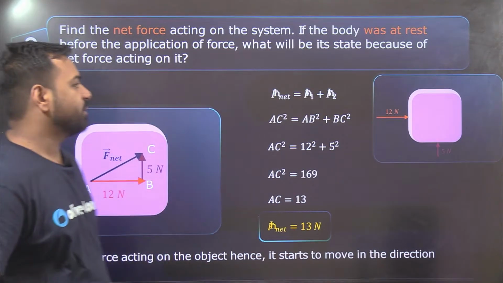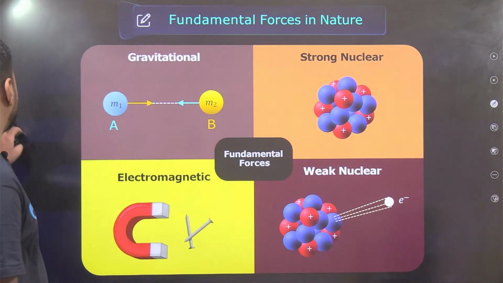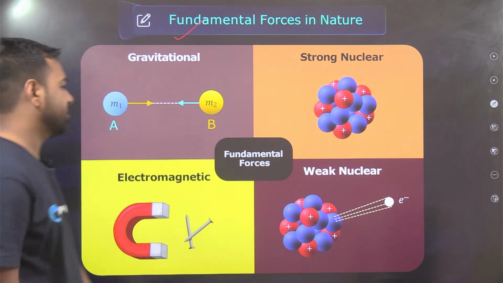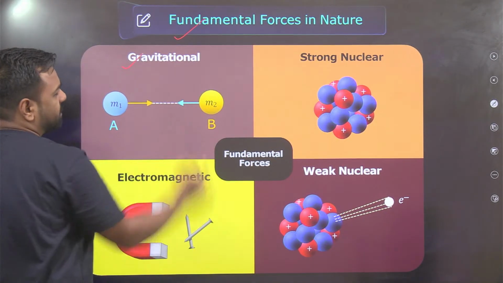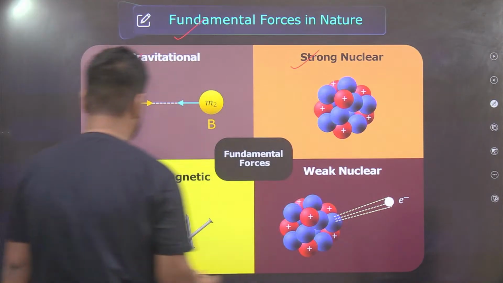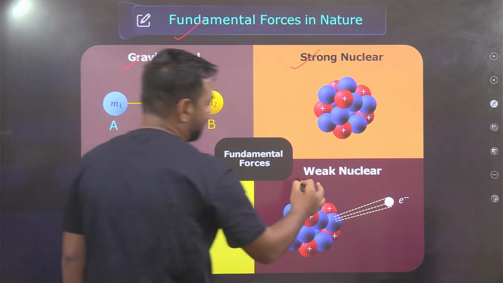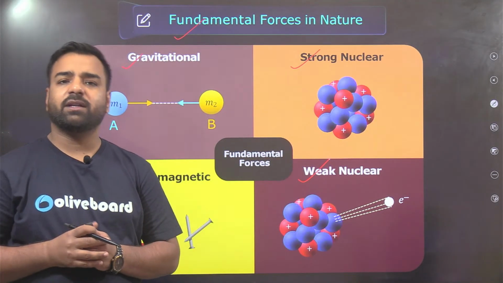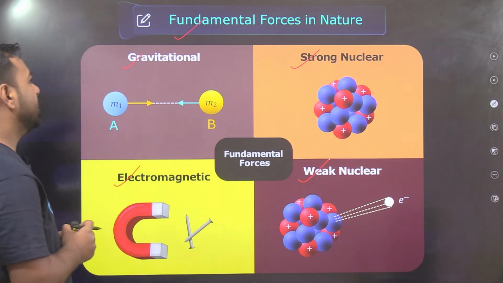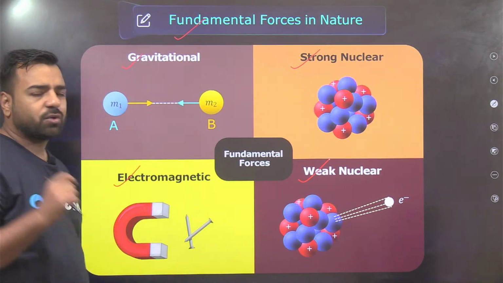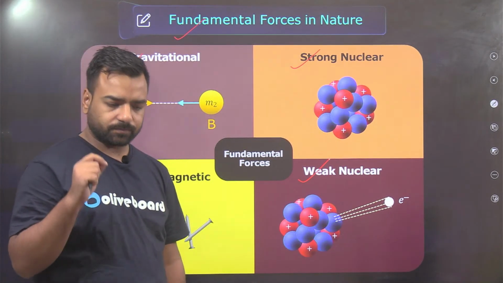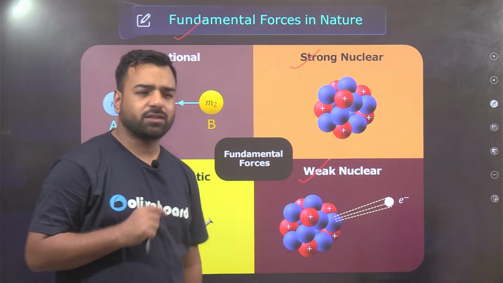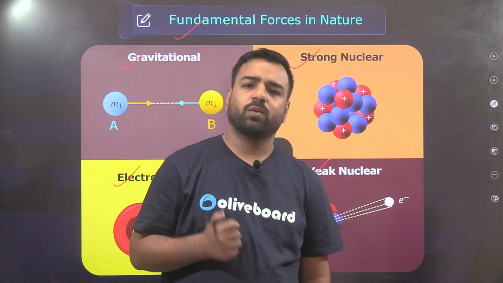Fine. Okay, so proceeding further, now let's talk about the fundamental forces in nature. So guys, there are 4 fundamental forces in nature: gravitational force, strong nuclear force, electromagnetic force, and the weak nuclear force. So these are the 4 fundamental forces of nature. First of all, gravitational force is the one that is applicable for all the objects in the universe. It's not only for the planets or stars. No, it's for each and everything.